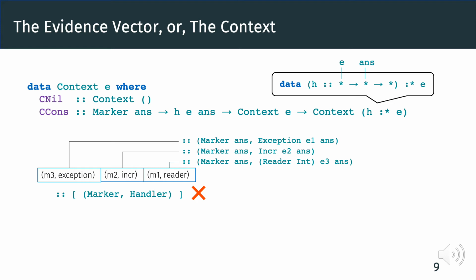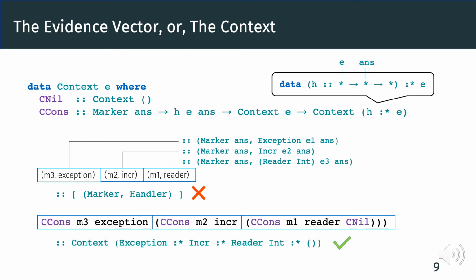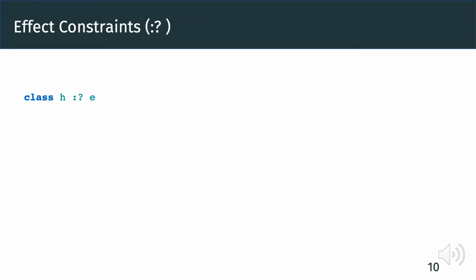Using the GADT representation, the evidence vector is represented as a sequence of the exception, followed by a sequence of ink, another sequence of reader, and finally the CNil. We can write down its type as the context of the three handlers. Now we have the representation of the context. There is one more question left.